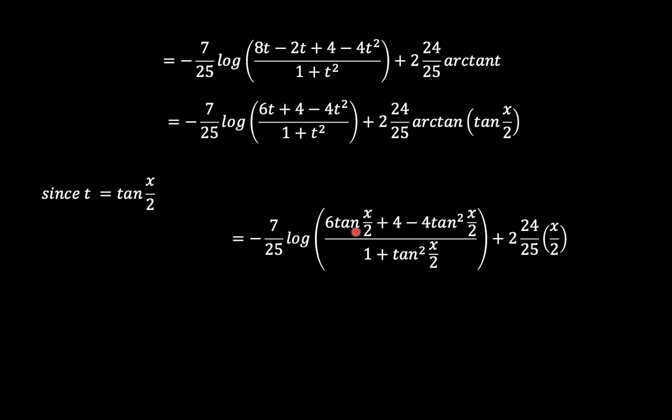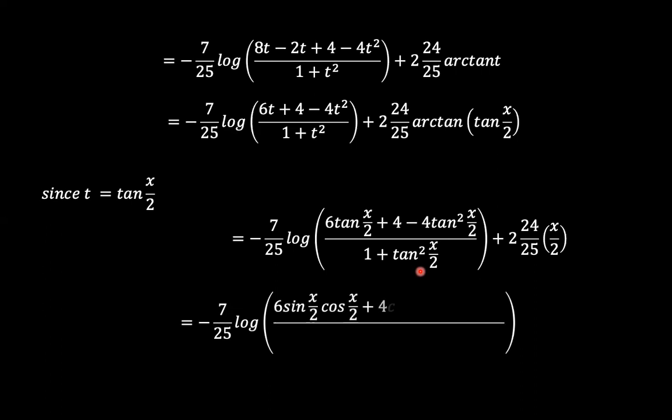And then here we have 6 tan x over 2 plus 4 minus 4 tan squared x over 2, over 1 plus tan squared x over 2. When we keep rearranging that, we get 6 sine x over 2 cosine x over 2 plus 4 cosine squared x over 2 minus 4 sine squared x over 2, over sec squared x over 2, since 1 plus tan squared x over 2 is sec squared x over 2.